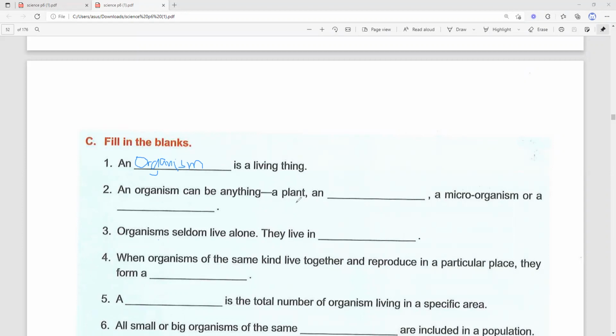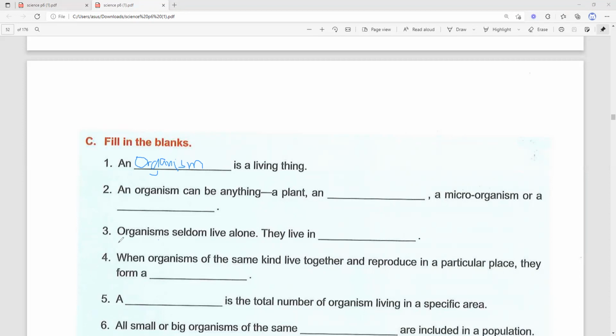A plant, and what else? What are other? An animal. Okay, so you write here animal, a microorganism, or a bacteria. Okay, you can write here bacteria. For the first gap, you write here animal. Oh, no, you don't need to write, just listen to me. Okay, an animal, and the last one is bacteria.